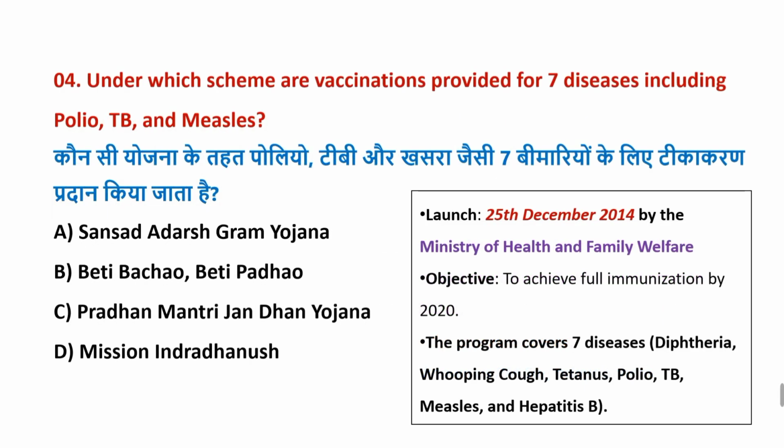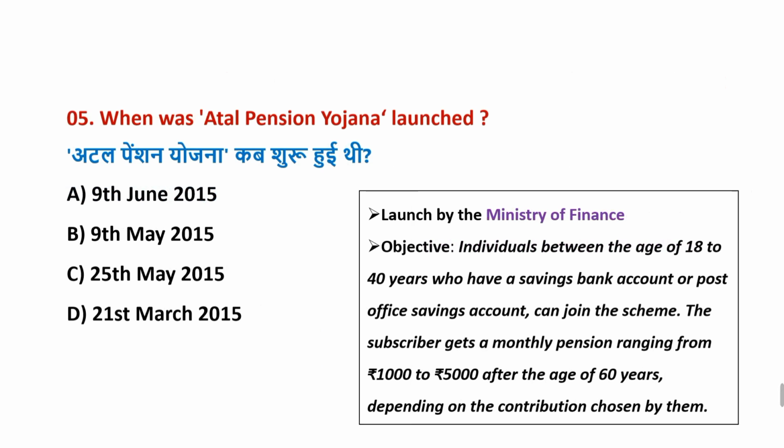Under which scheme are vaccinations provided for 7 diseases including polio, TB and measles? Correct answer is option D, Mission Indradhanush. It is launched on 25th December 2014 by the Ministry of Health and Family Welfare. When was Atal Pension Yojana launched? Correct answer is option B, 9th May 2015. It is launched by the Ministry of Finance.